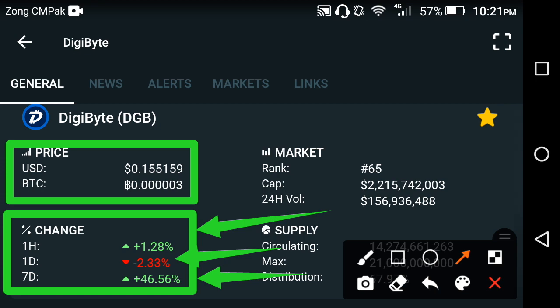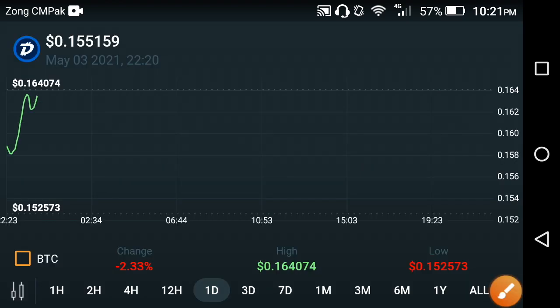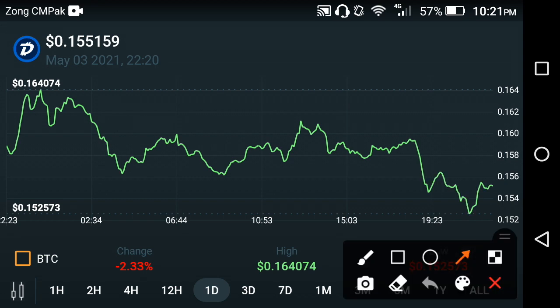What is the reason behind the last 1 day price change being negative? The reason is simple. As you know, today is the 3rd day of a new month. The price change was negative in the last 1 day due to only one reason, the start of a new month. As you can see here, the last 1 day price change is negative 2.33%.